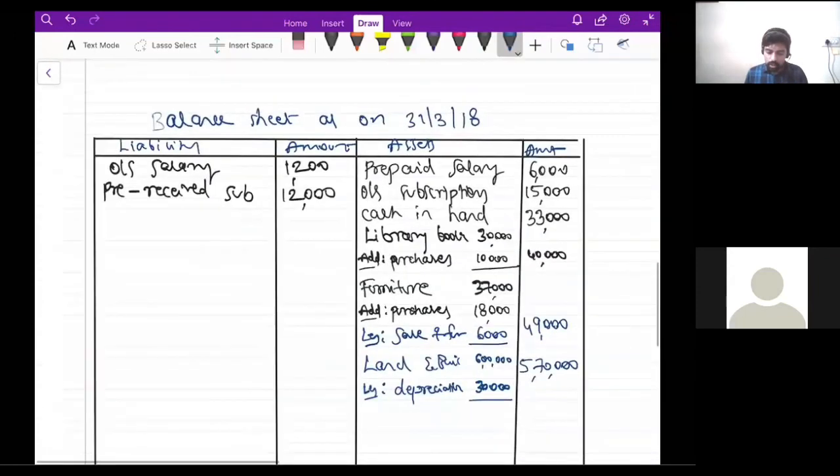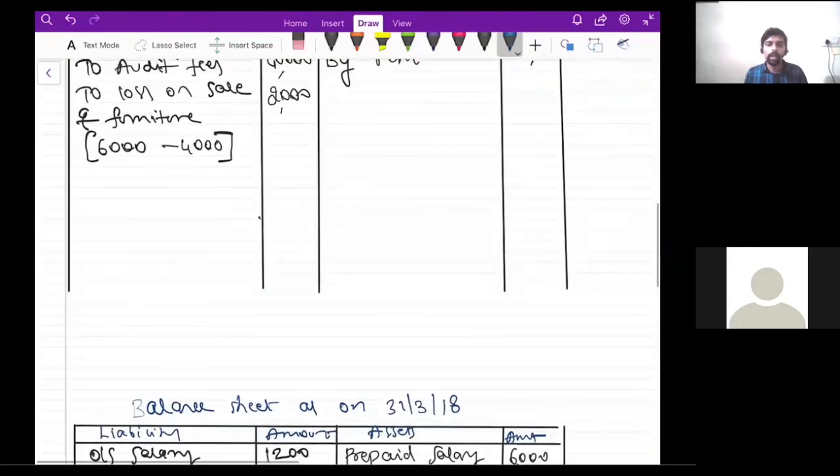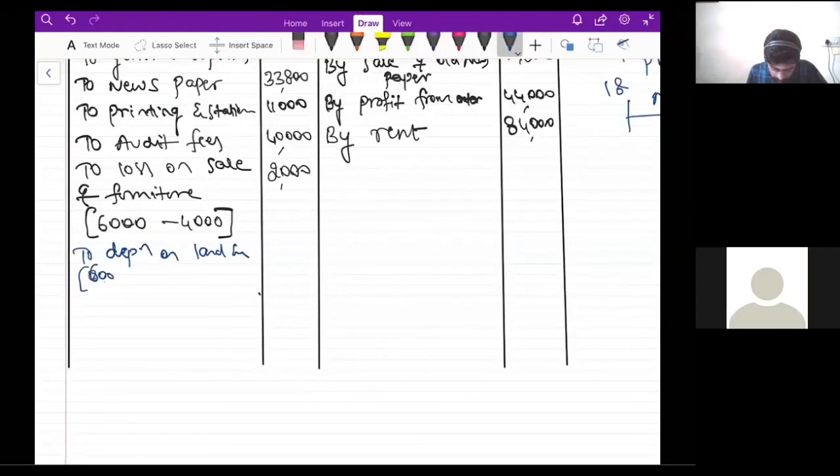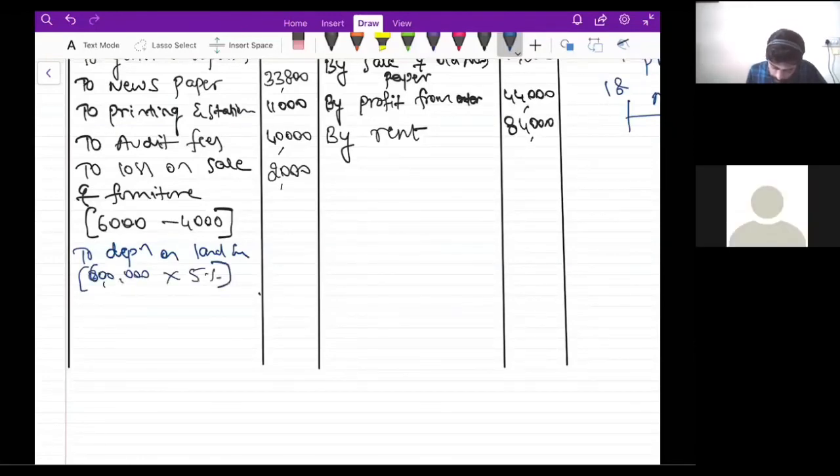And then don't forget, all adjustments will appear 2 times, correct? Depreciation. So we wrote once on the balance sheet. Now tell me, where do you record it the second time? Whether expenditure side or income side? Very good. On the expenditure side, to depreciation on land and buildings, 6 lakhs into 5%. 6 lakhs into 5% is 30,000 rupees. To depreciation on land and buildings, 30,000 rupees.